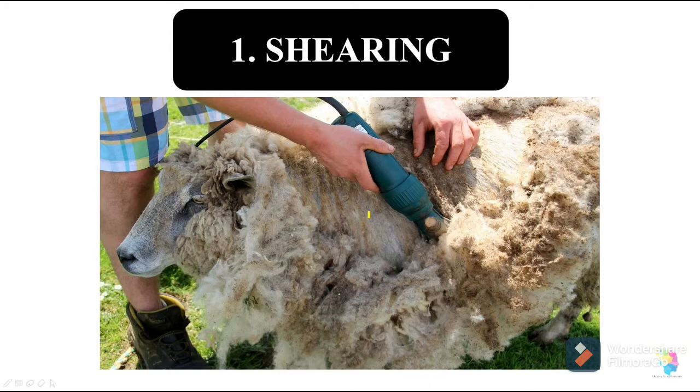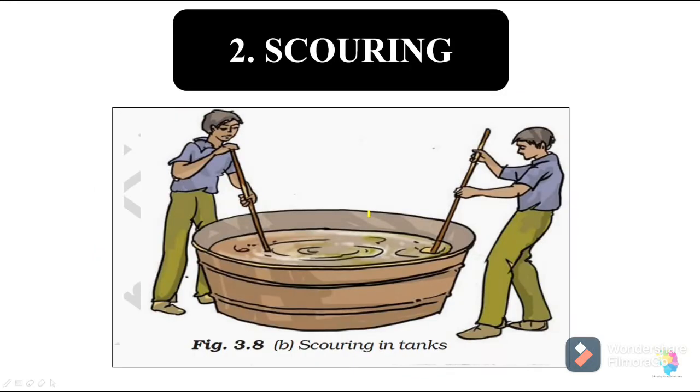Then the second step is scouring. What is meant by scouring? Scouring is nothing but washing off sheared skin and hair in tanks to remove grease, dust and dirt. This fleece which we remove from sheep consists of many dust particles, dirt and grease. So to remove these, we just wash all that wool. This can be done manually, or if it is in larger quantity, then it is done in machines.